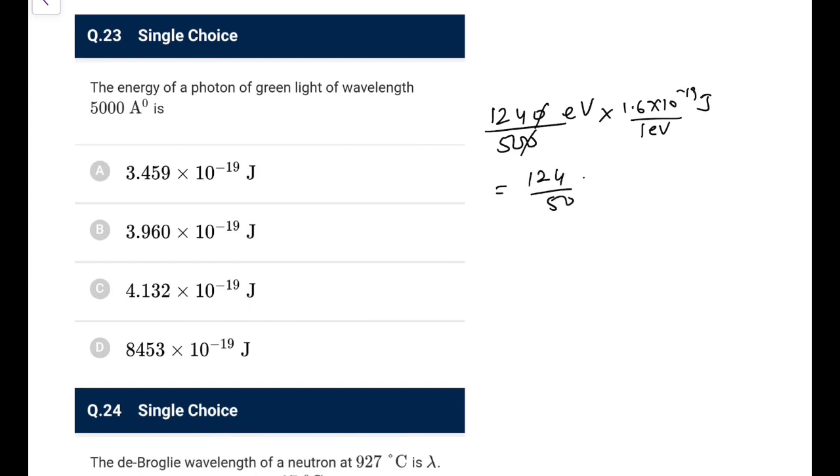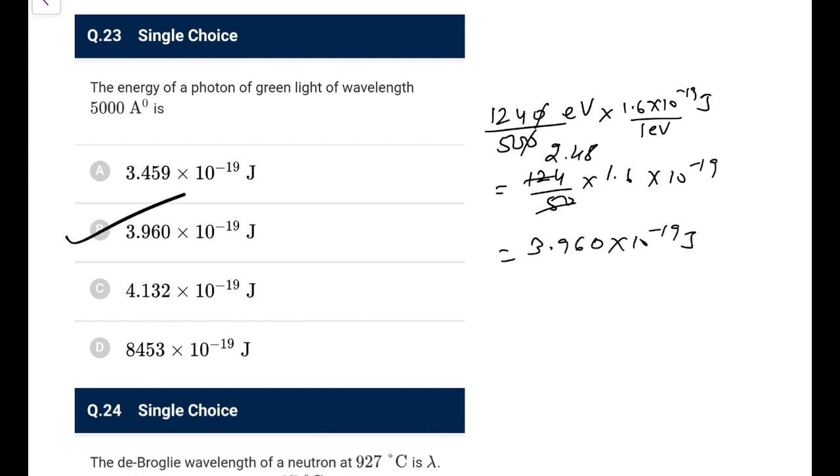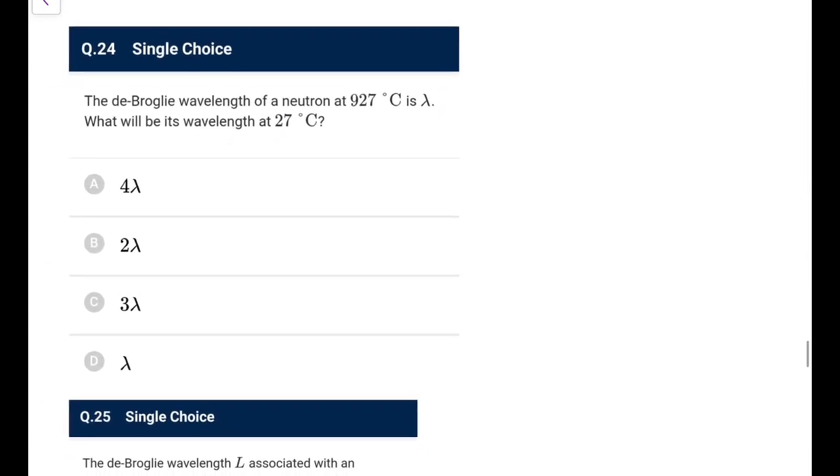So if I converted, it would be 124 by 50 into 1.6 into 10 to the power minus 19. If you do this, this is approximately 2.48 into 1.6. So it would be 3 point something into 10 to the power minus 19, and it would be closer to 3.96 into 10 to the power minus 19 joules. Do the calculation, that's the only thing you have to do.